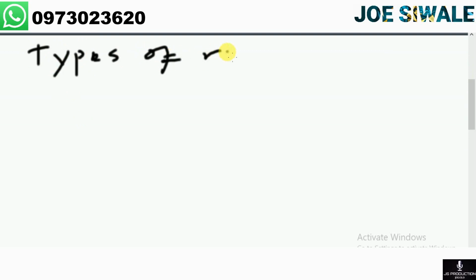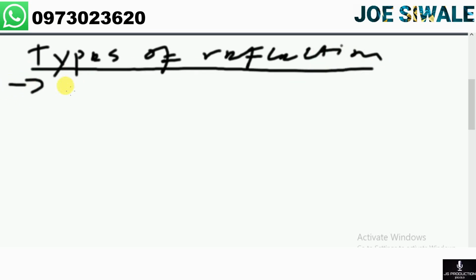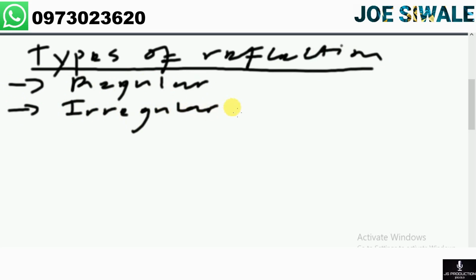Irregular is also referred to as diffuse refraction. In some books, you're going to find that they just write the two types of refraction as regular refraction and diffuse refraction. They may not write irregular refraction, but you must know that irregular refraction is also referred to as diffuse refraction.